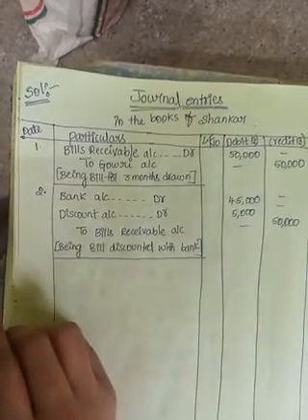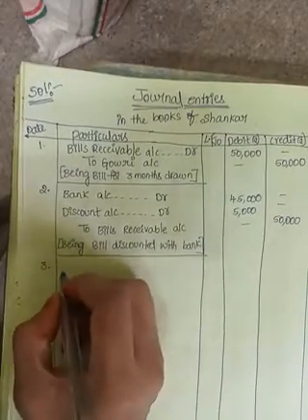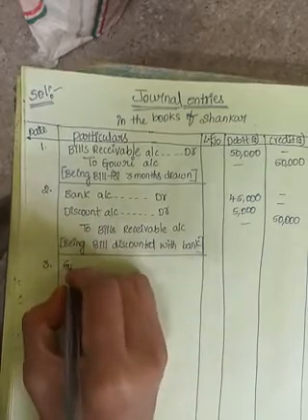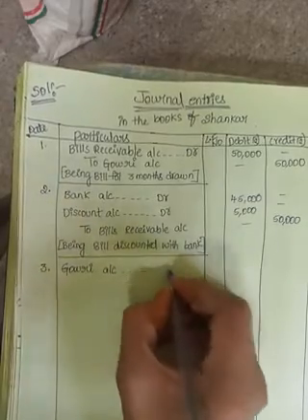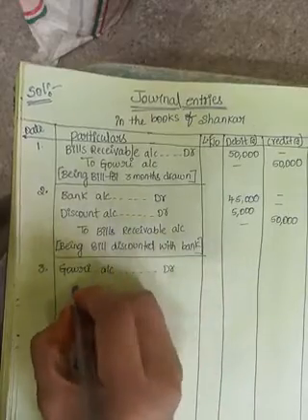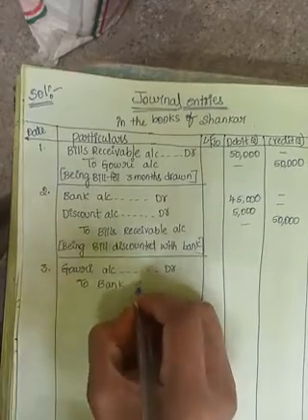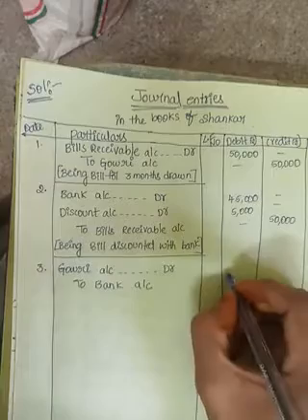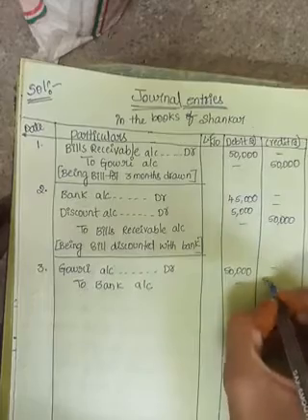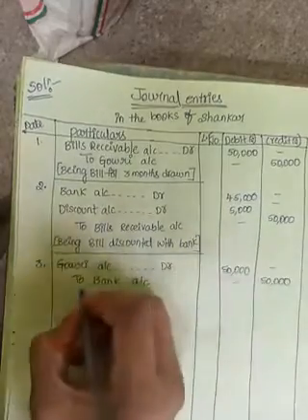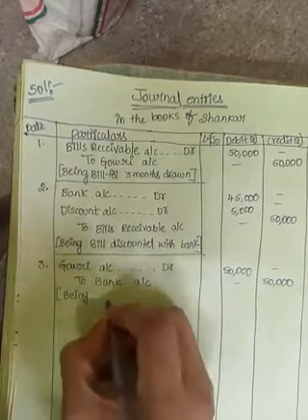For that cancellation of the bill, the entry in the books of Shankar is Gauri account debit to bank account, rupees 50,000 and rupees 50,000. Narration is being bill cancelled